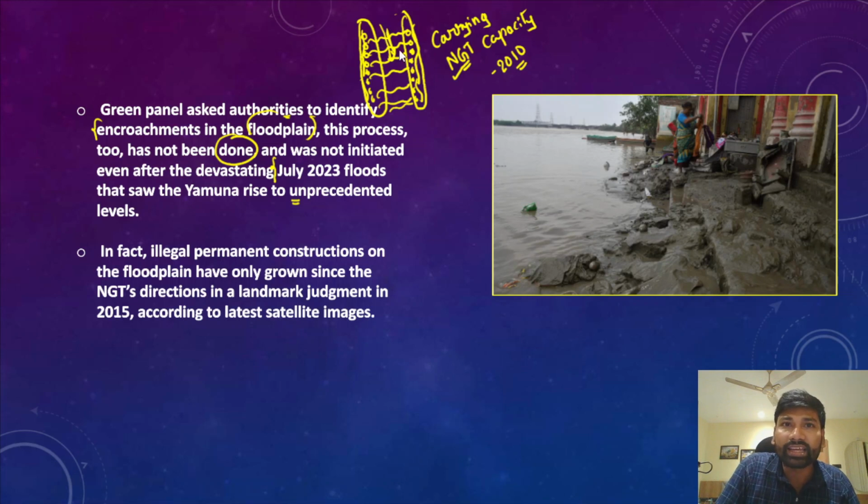So declining carrying capacity would lead to increasing water levels, and increasing water levels would submerge the nearby areas. So that increases the annual flooding of river Yamuna because of the increased illegal encroachment on the floodplains.